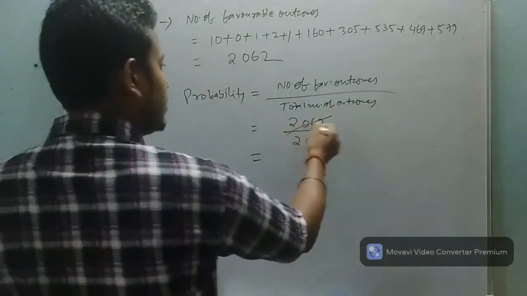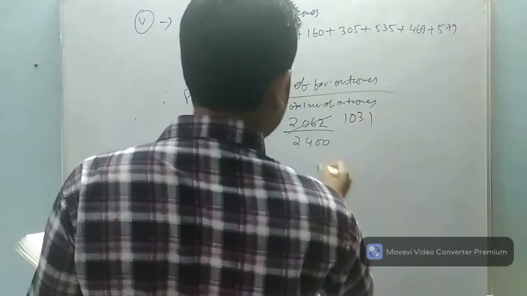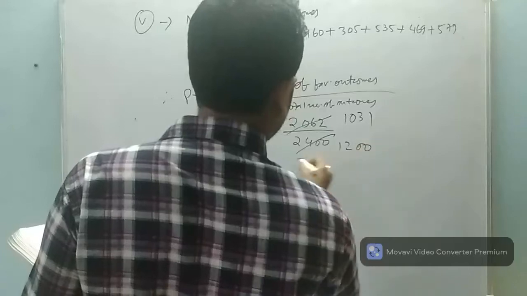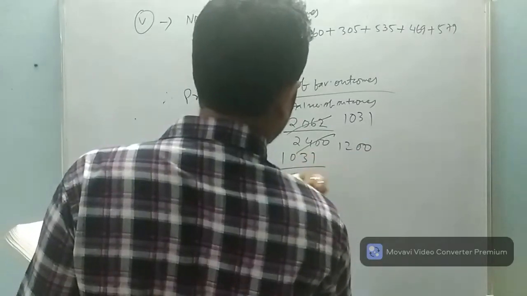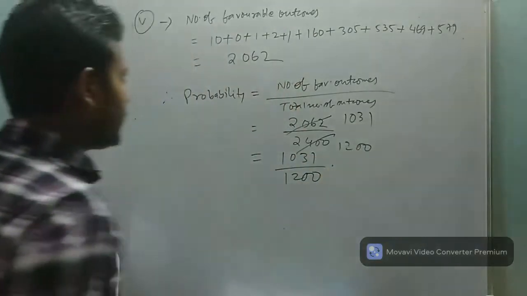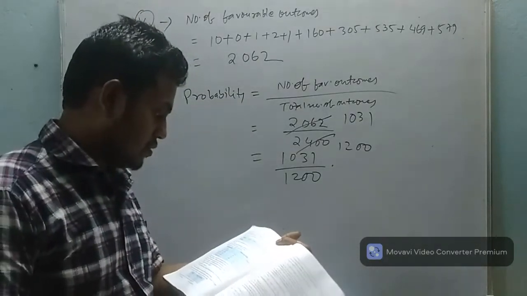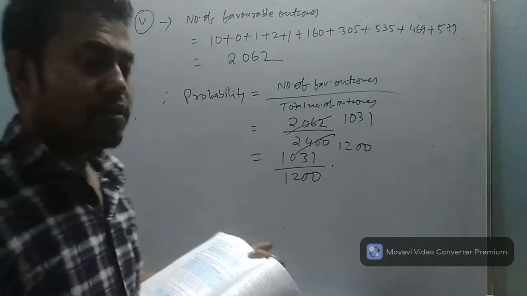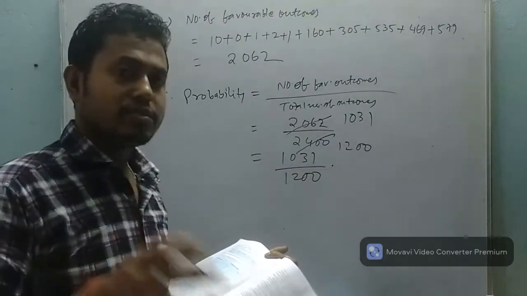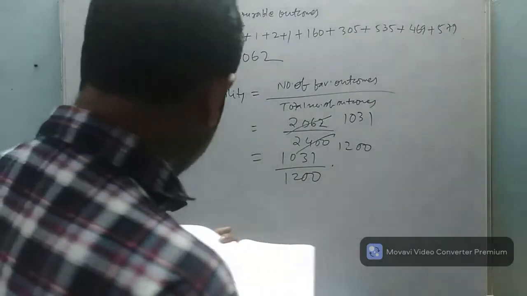You can cancel it by 2: this is 1,200. So 1031 upon 1200. So I hope question number 5 is clear to you. If you have any doubt, then please inform me. Question number 6.